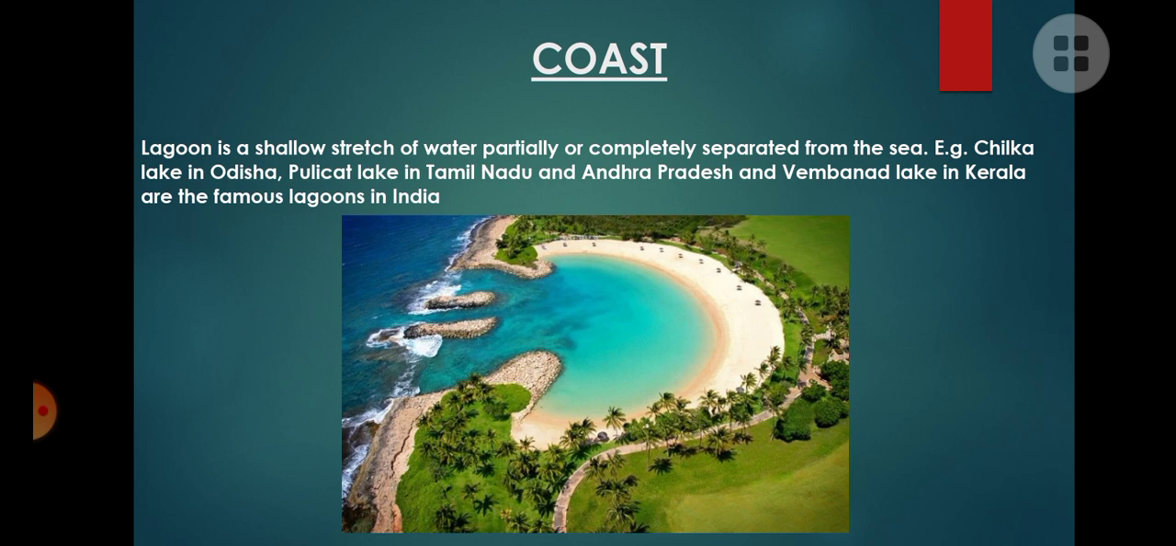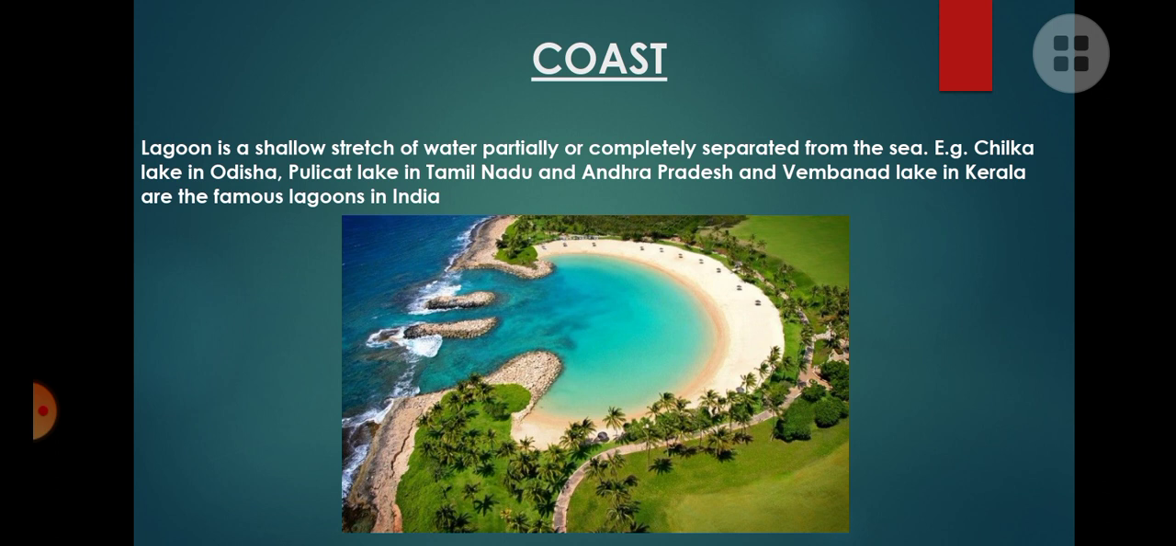Now we are at the final topic, that is lagoons. So, what are lagoons? Lagoons are a shallow stretch of water partially or completely separated from the sea. Look at the picture here. At the left side, we have a huge sea. At the right side, we have a small pool-like body of water, isn't it? So they are called lagoons. It is a shallow stretch of water. Shallow means not so deep.